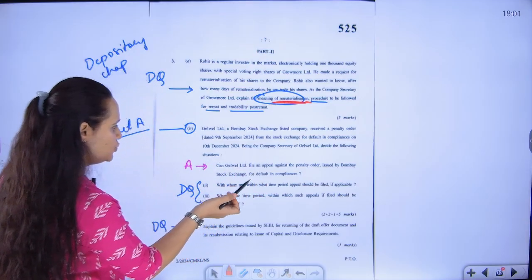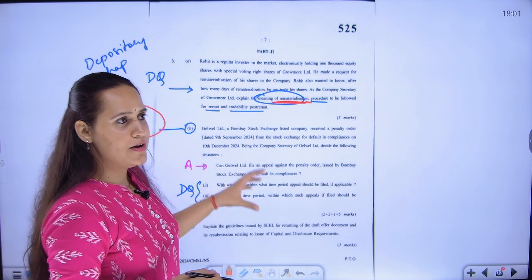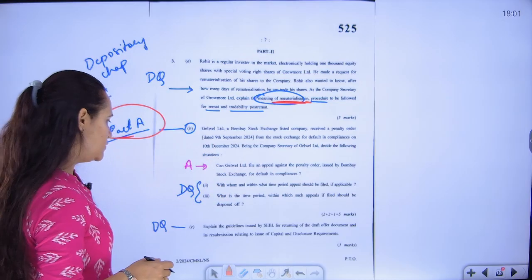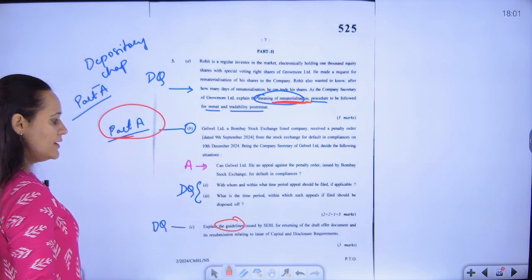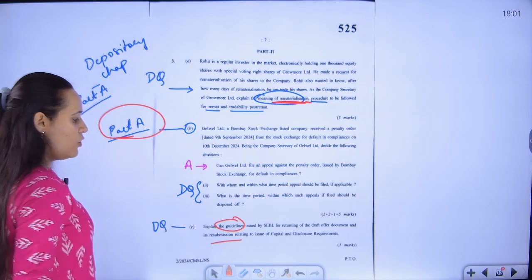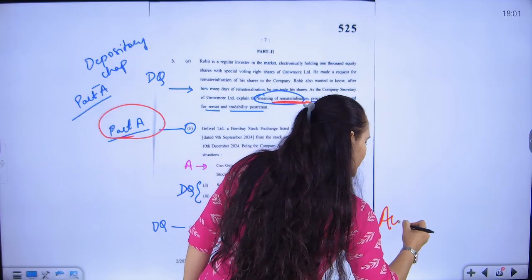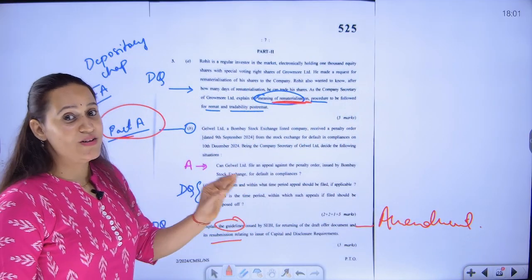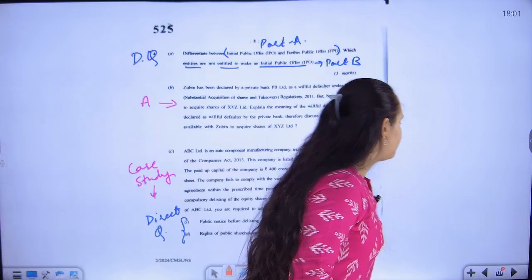this is in relation to again a part A chapter being asked in part B, in relation to the appeal provisions under SEBI laws and SCRA provisions. Next, explain the guidelines issued by SEBI for returning the draft offer document and resubmission under ICDR regulations. Again, this is one important question that they have asked from the amendment and supplement material. They have covered even the amendments and supplements.